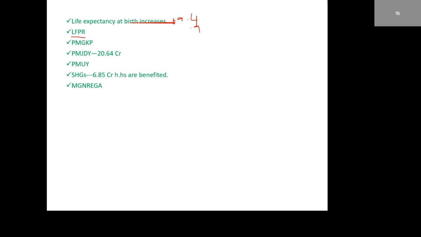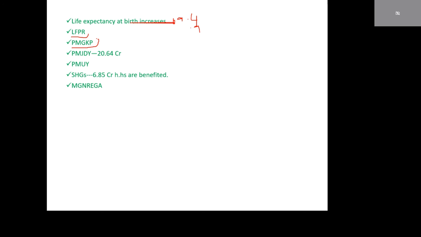Labor participation ratio decreases. We have observed a low level of women participation ratio. Most of the women are used for domestic purposes only.